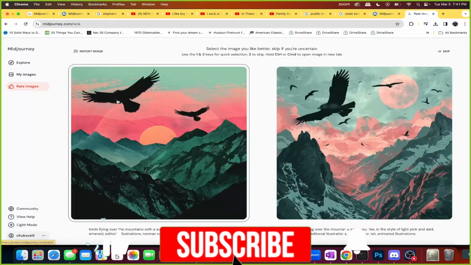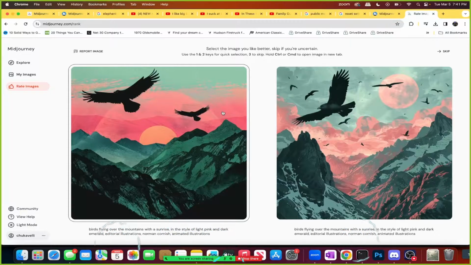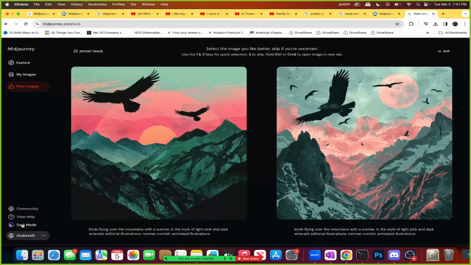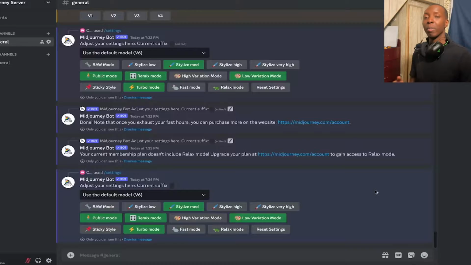And you can also rate images as well. This is what helps Midjourney develop its skills so that it can get us more of what we want. This doesn't have to be done, but it does help support Midjourney in the process. So definitely recommend you guys to try that every now and again. There's also dark mode and light mode so that you don't have to hurt your eyes when you're on Midjourney, which is really cool. But yes, going back to the Discord, let's make another image.